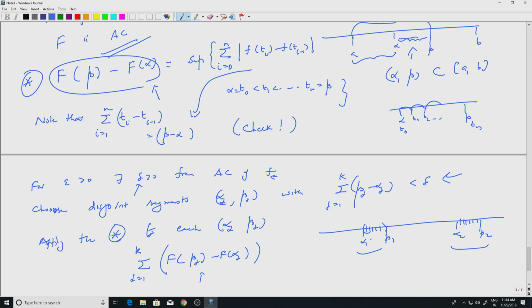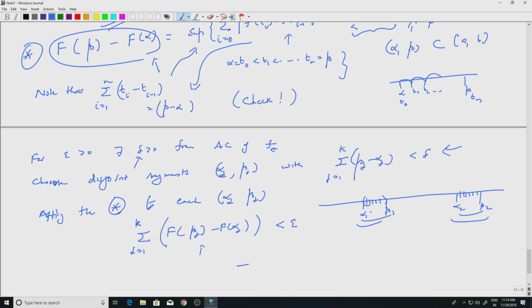So when I put together I am going to get a partition of the union, right, and then when I add them, of course it is going to be bounded by the corresponding supremum for the small f, but the corresponding supremum for small f is less than epsilon because small f is absolutely continuous, okay. So this will be less than epsilon. All that you have to do is to use this and the absolute continuity of small f, but that is the same as saying capital F is absolutely continuous, right. So this implies capital F is absolutely continuous.